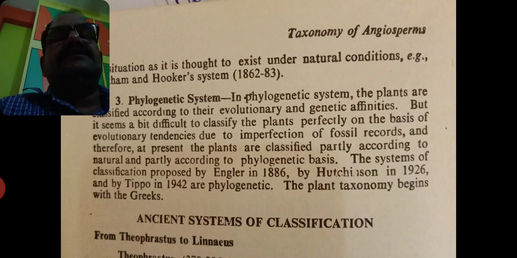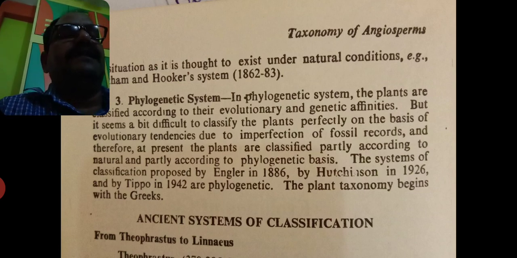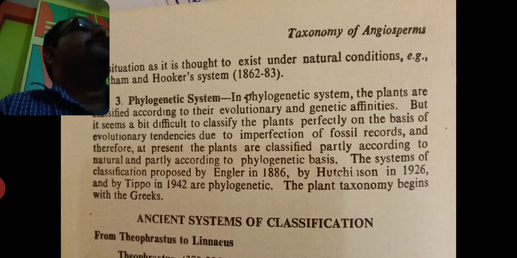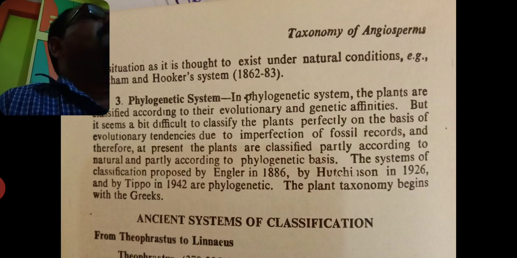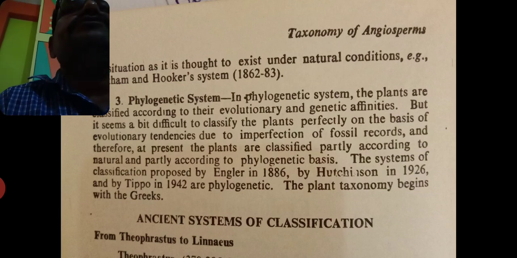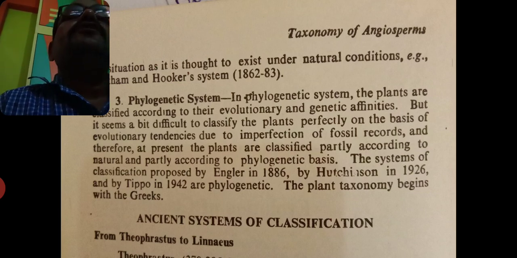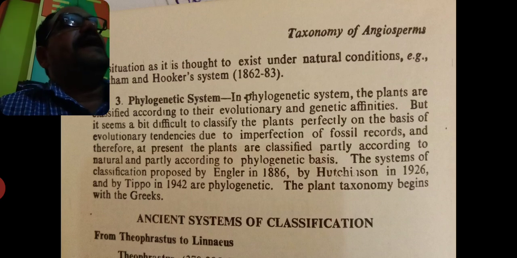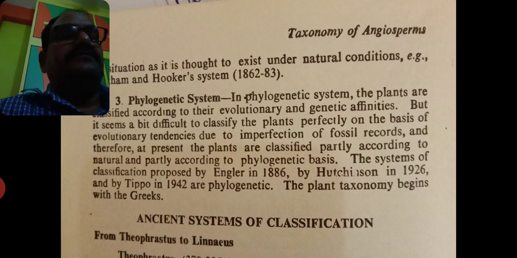But it seems a bit difficult to classify the plants perfectly on the basis of evolutionary tendencies due to imperfection of fossil records. When this system is classified on the basis of evolutionary ideas, due to rare or less information of the fossils related to those plants, it becomes difficult.